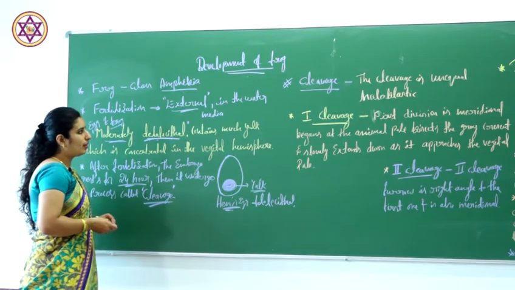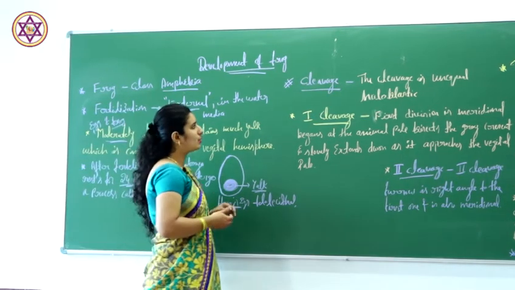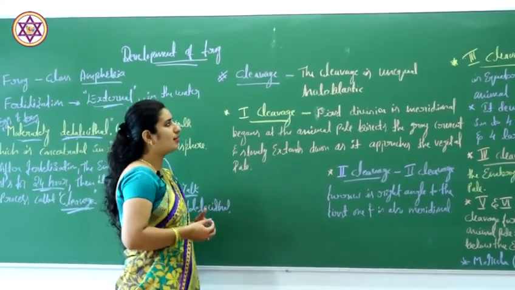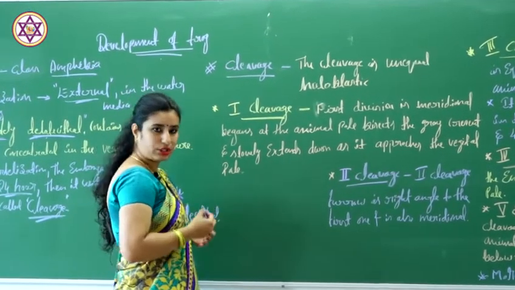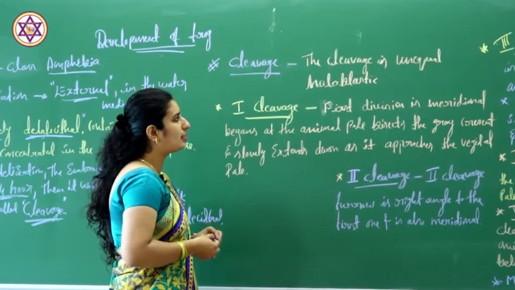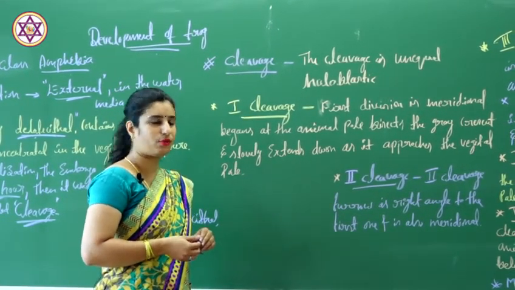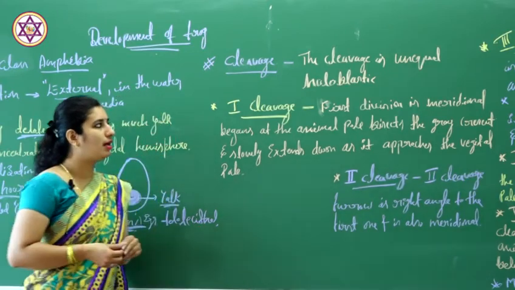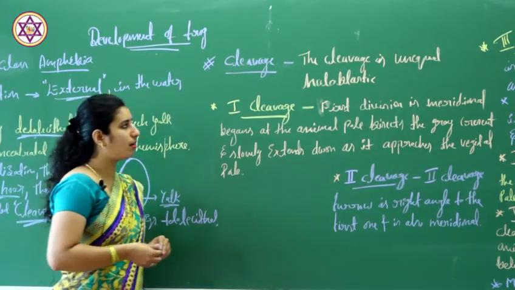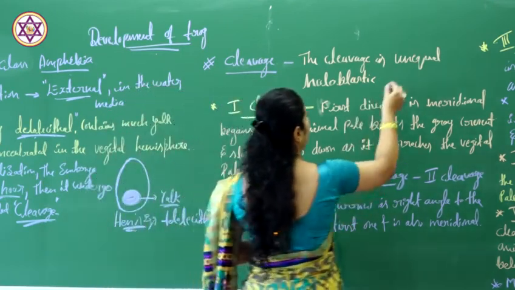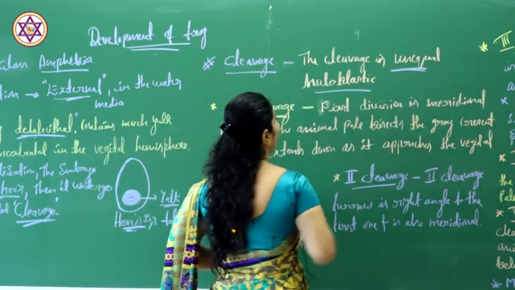Then coming to the cleavage, let's start with the cleavage. In case of the frog egg, the cleavage is unequal holoblastic. As I told you in the previous class, we were discussing the types of eggs and along with that the types of cleavage or the pattern of cleavage.